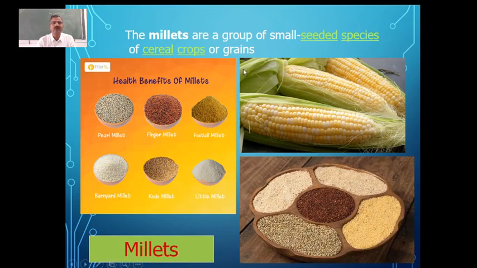Then we have been able to develop so many millets. Many varieties of millets have been developed through plant breeding. Millets are very good sources of food, rich in fiber and also minerals. And now these millets are preferred a lot when compared to wheat and rice. Nowadays we have so many varieties of millets which are called Siridhanyalu.